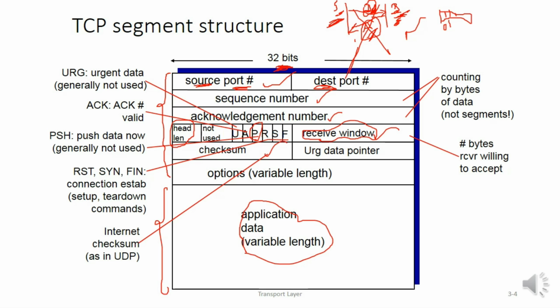Next we have the checksum. When the sender sends the data, he adds a checksum along with the data and sends it to the receiver in order to deal with corrupted data. Next we have the urgent data pointer, which indicates that the data is an urgent one. Next is the optional field, of variable length. So this forms the complete header part of our segment. Next we have the payload section, where the actual message is inserted. You can note here that the structure of the segment is the same for both the acknowledgement and the data that is transferred between sender and receiver.